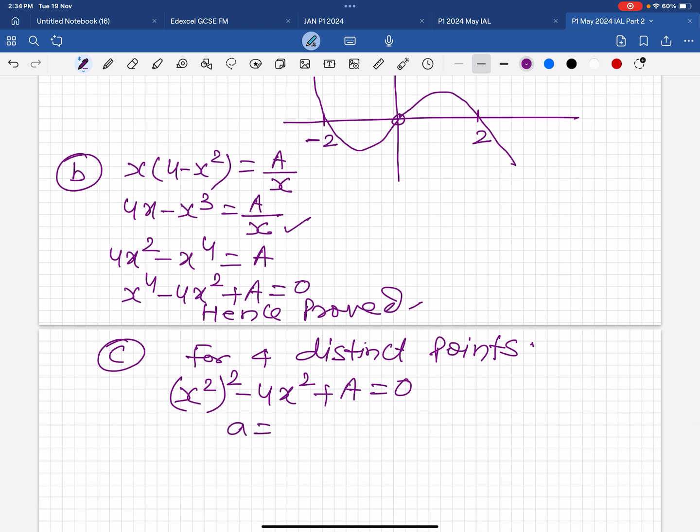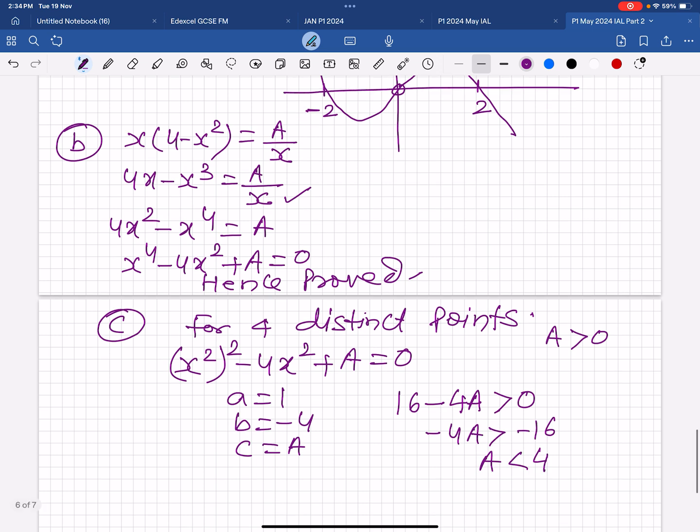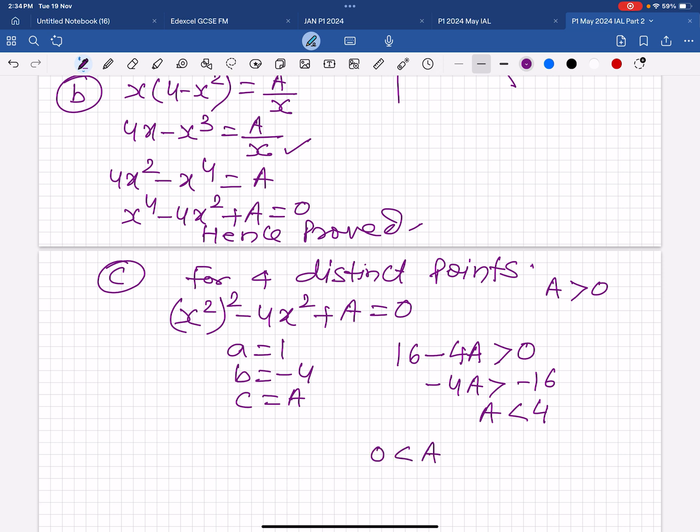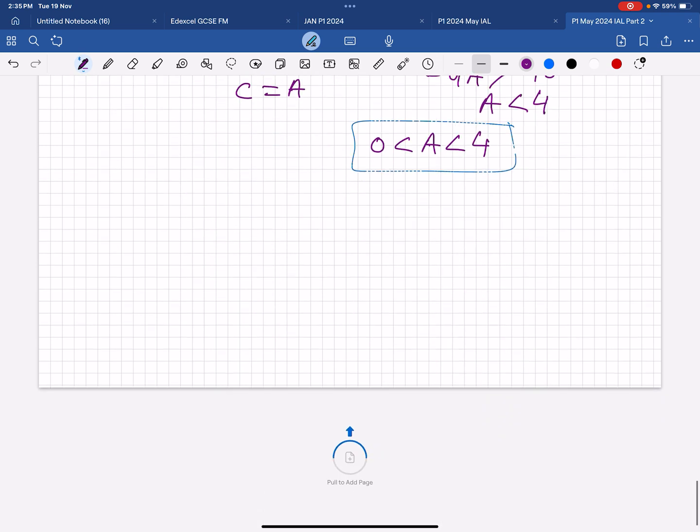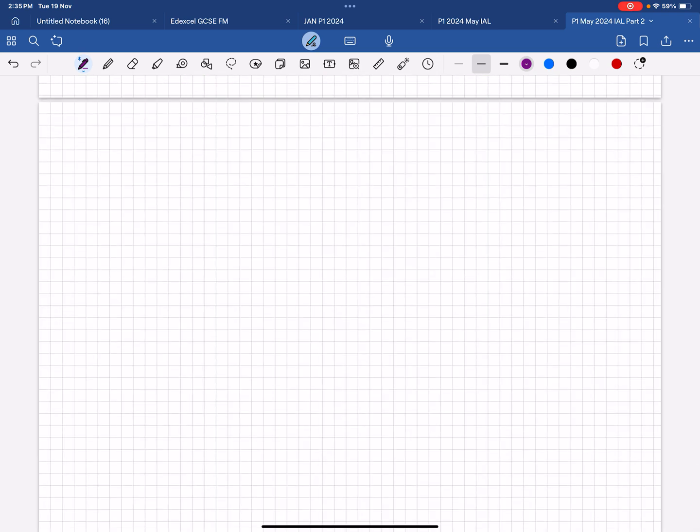So a is 1, b is minus 4, c is a. So b squared minus 4ac, got it, is greater than 0, and a must be greater than 0. So minus 4a, a is less than 4. So we have to write 0 less than a less than 4. This is the range of values. Finished. Now, number 9. Next question.